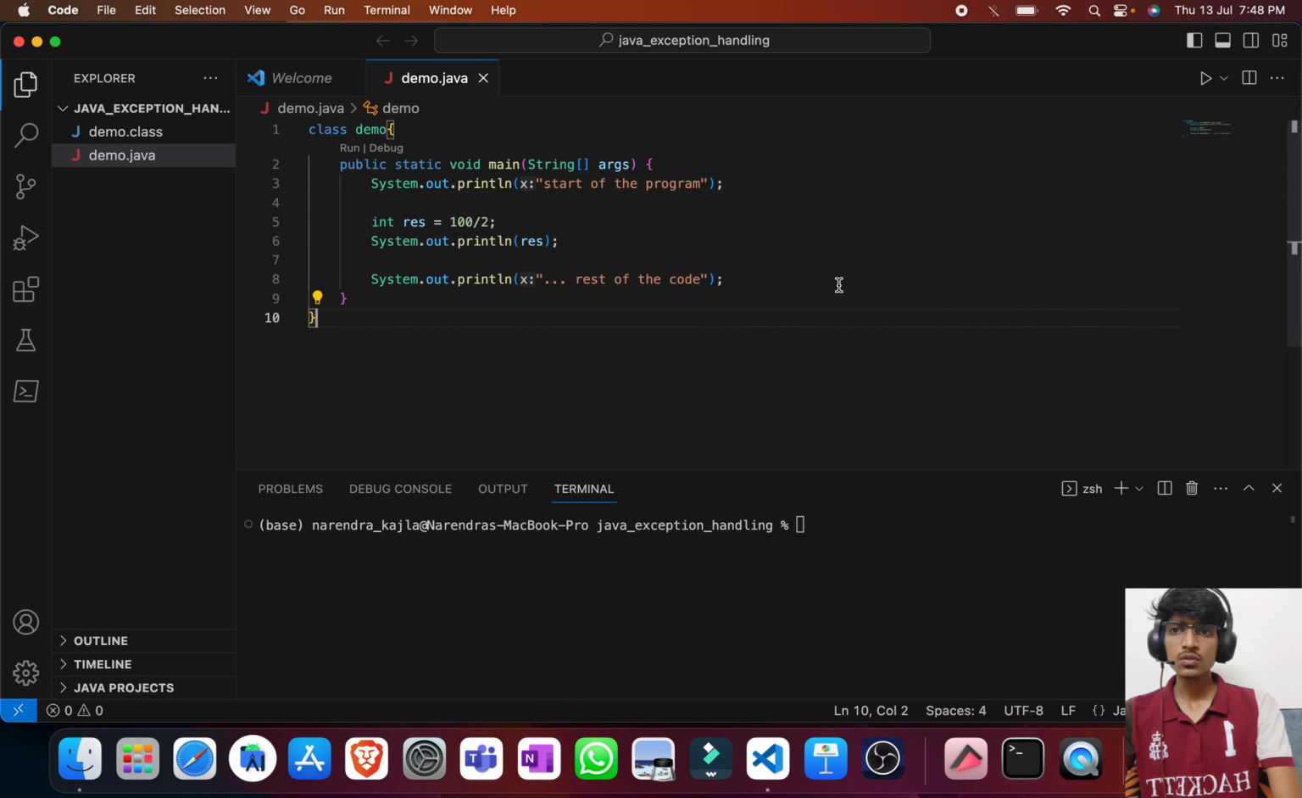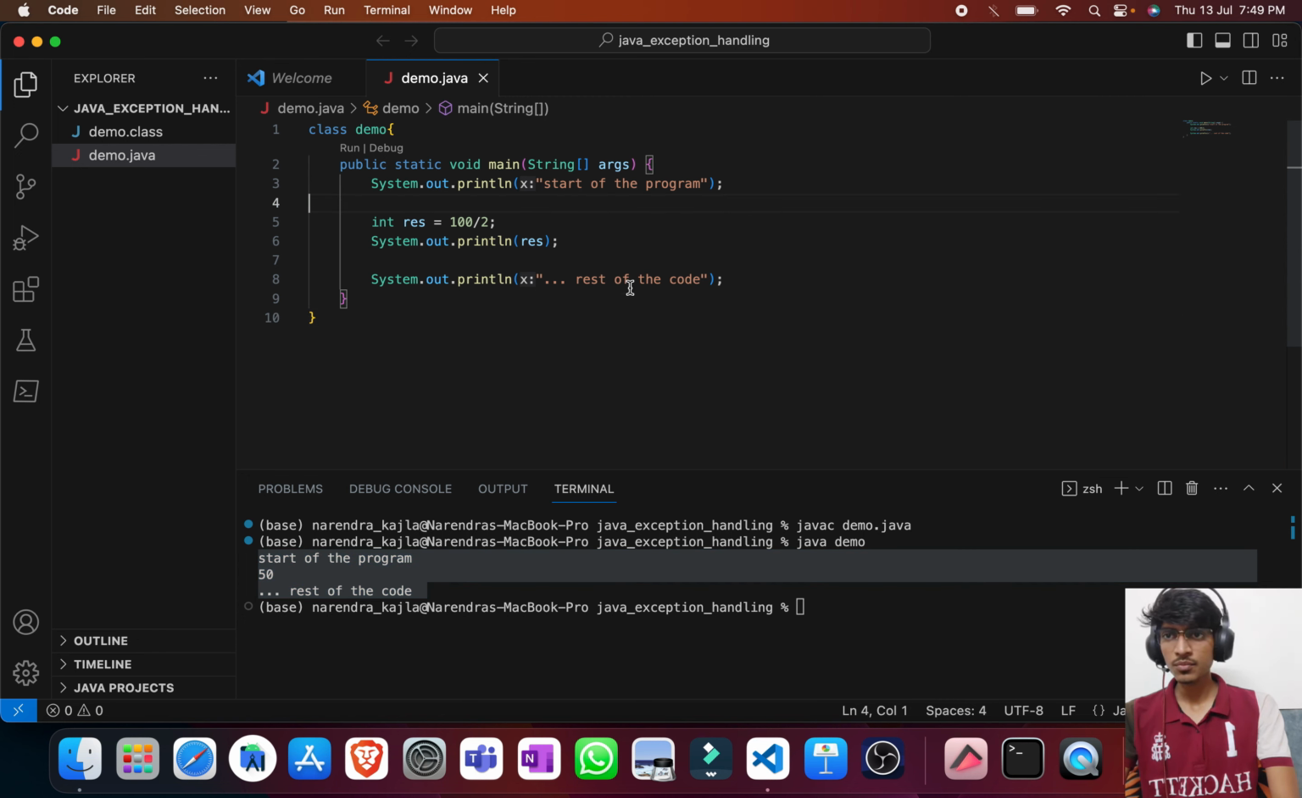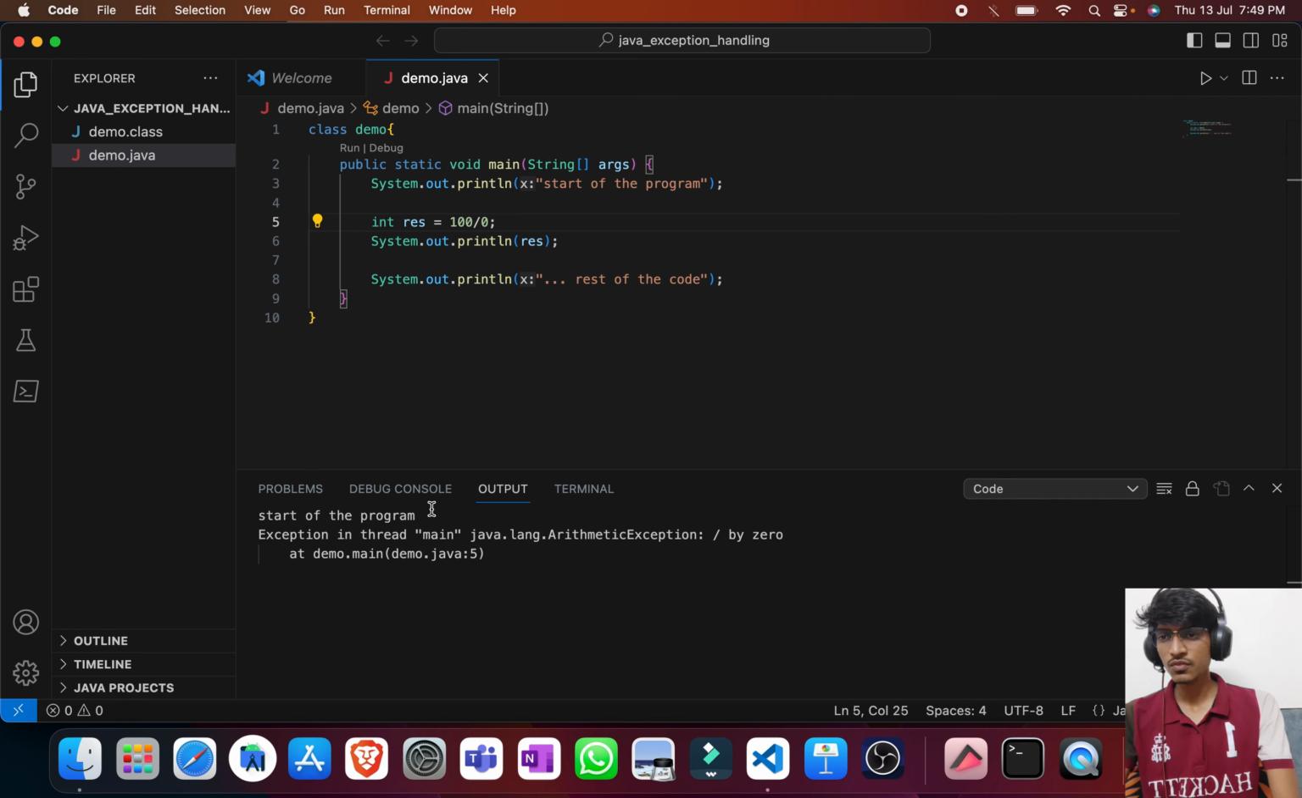So we are getting the output here, and let me make some changes now. Let's say divide by 0. We know that we cannot divide an integer by 0, so this will throw an exception. Let me try to run it once. Okay, so here you see what is happening.